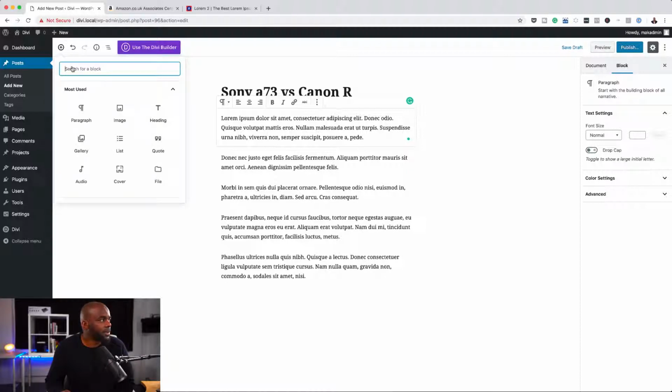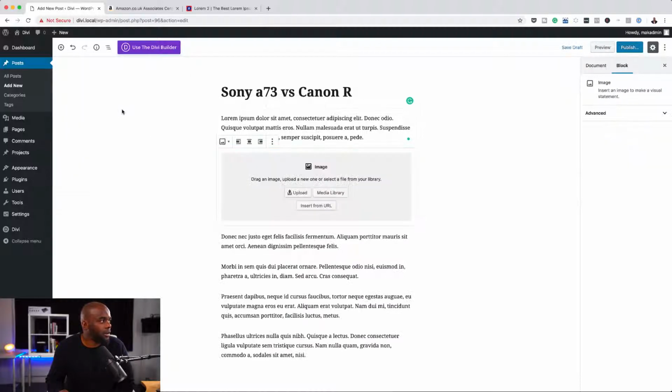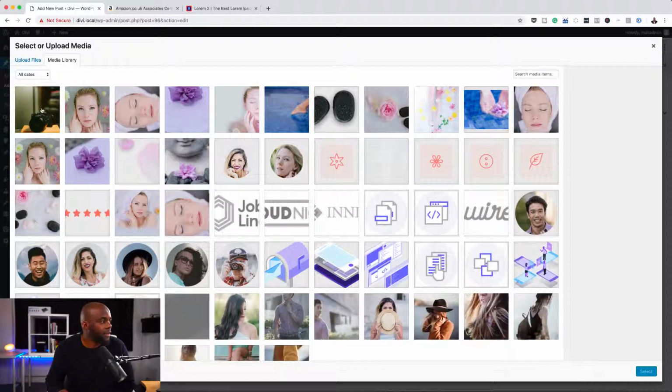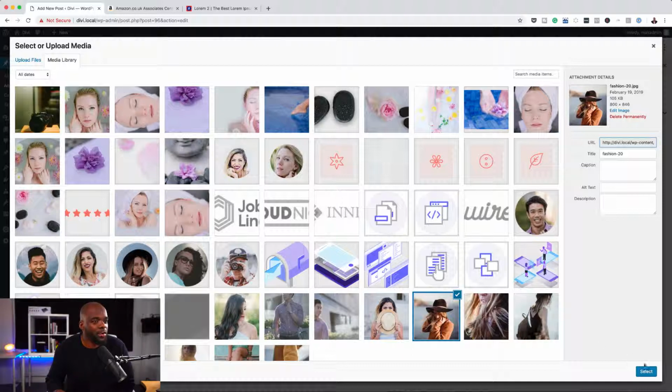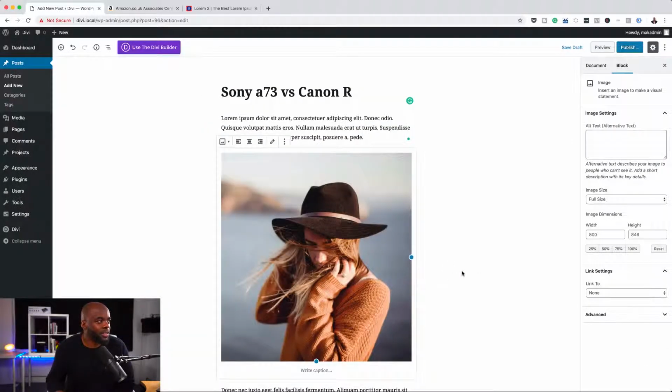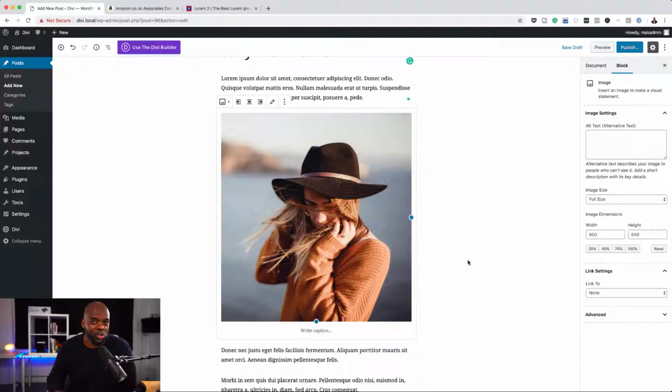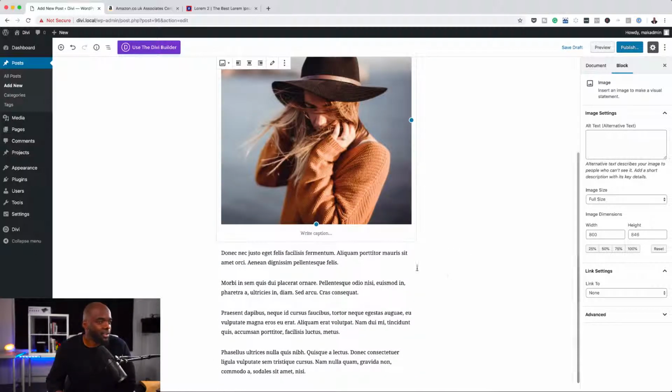So I'm going to click here on this plus button and click on image. Okay, so I'm going to click here on upload. In fact, I'm going to go to my media library because I have an image here already. I'll add this image here, and we're going to pretend that this is the photo that you took using the camera. Okay, so that's my article done.